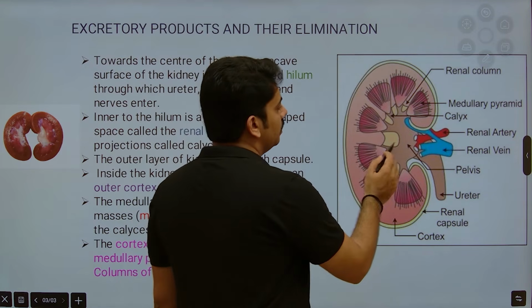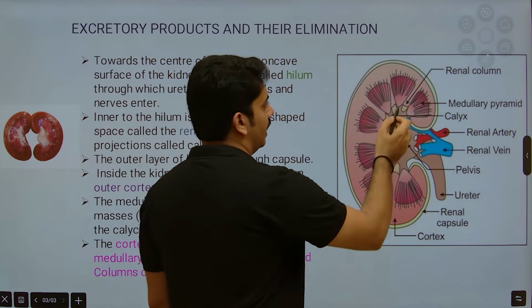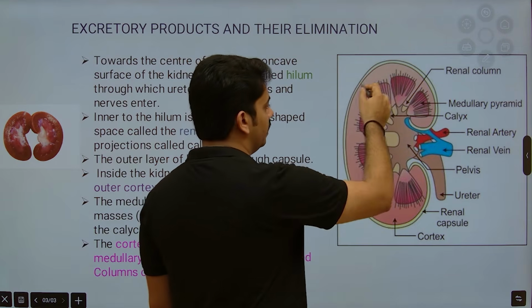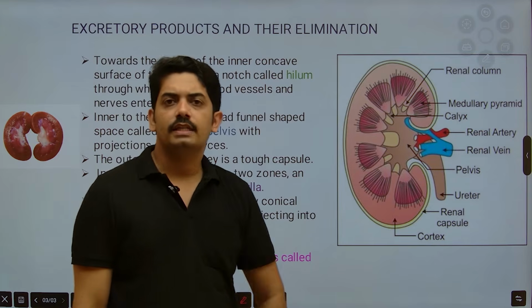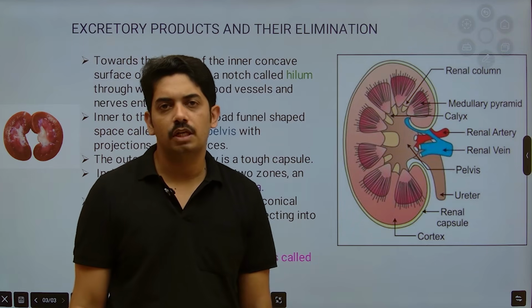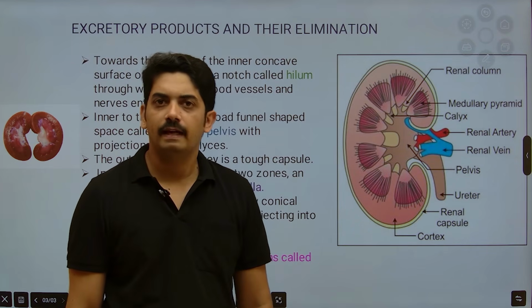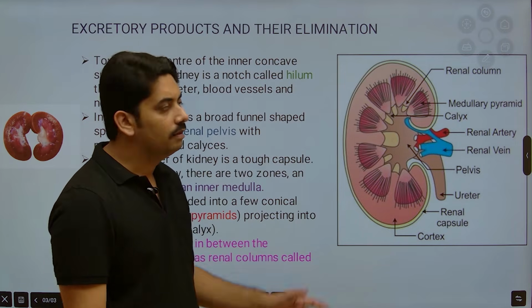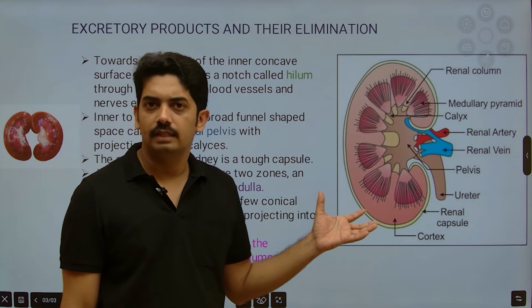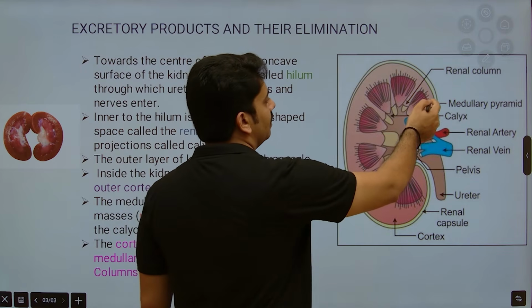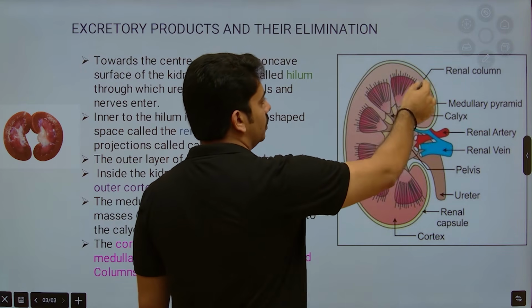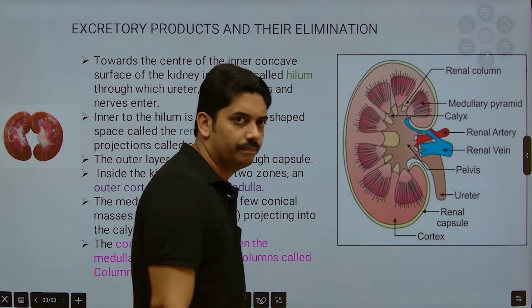And if you observe the structure, as I said, the peripheral region is the cortex. Can you tell me what is the functional unit of the kidney? That is the nephron. There are millions of nephrons in the kidney. The Malpighian body of those nephrons is located in the cortical region.